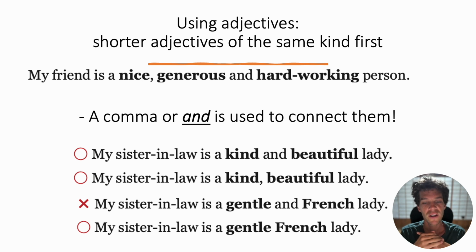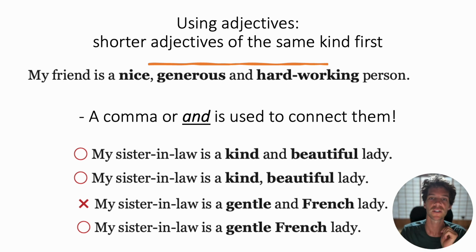I mentioned before that when you have different categories, different kinds of adjectives together, you don't use a comma and you don't use "and," the conjunction. So it's incorrect to say, "my sister-in-law is a gentle and French lady." We say, "my sister-in-law is a gentle French lady." In fact, we treat this as a single noun, "French lady," and "gentle" is the adjective describing the kind of French lady that my sister-in-law is. Okay, let's keep going with this structure of adjectives. Keep those in mind and these different categories.